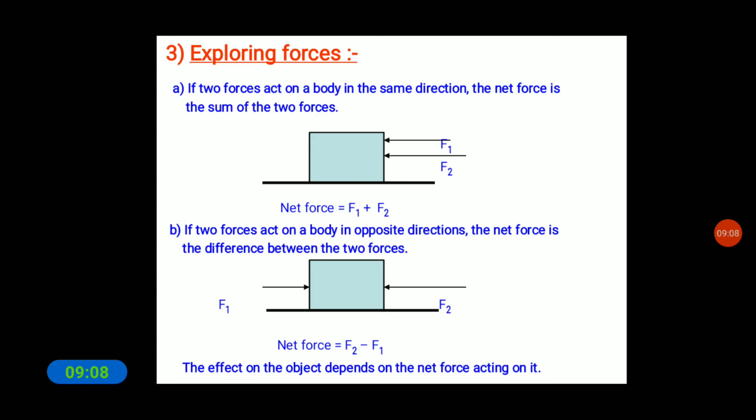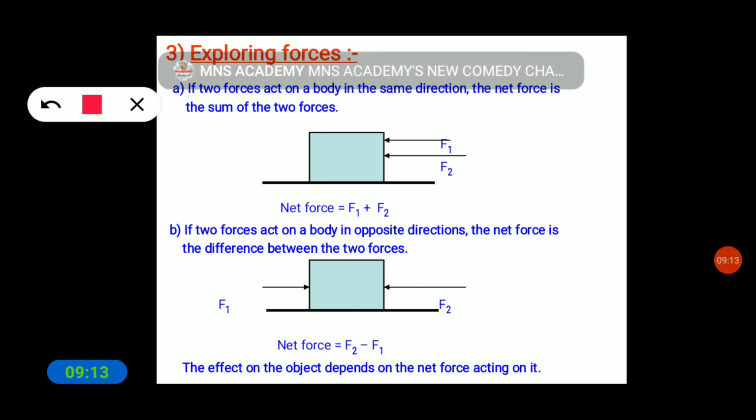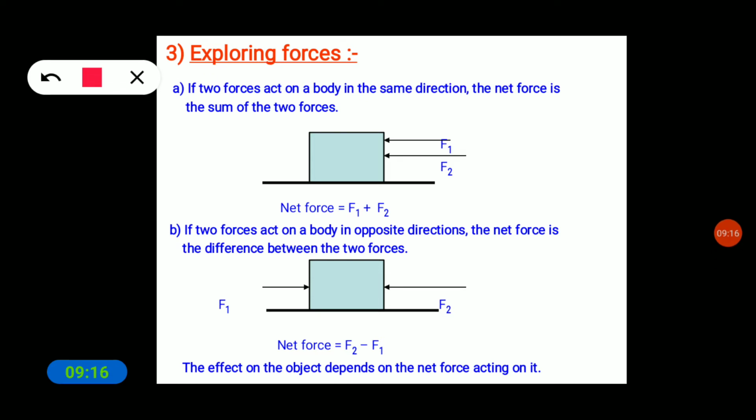See here in the first figure what is showing. If two forces act on a body in the same direction, if two of your friends are pushing an object in one direction, consider that F1 and F2 are the two persons.